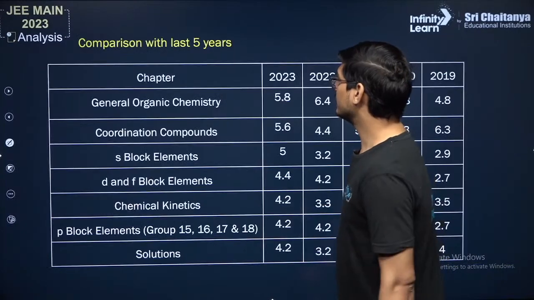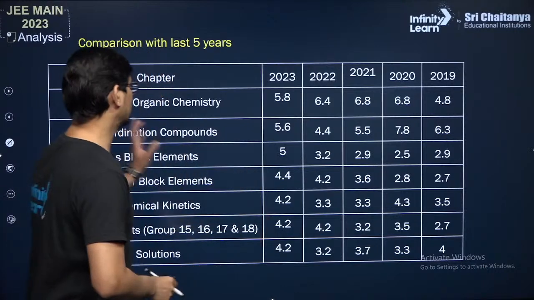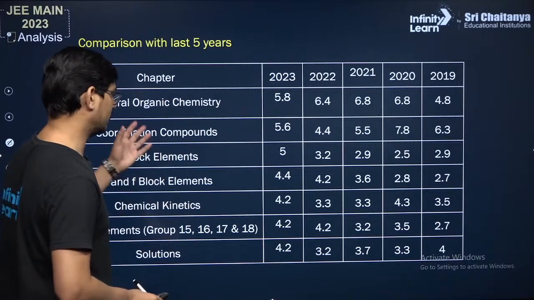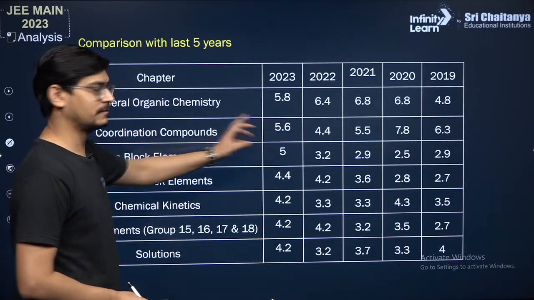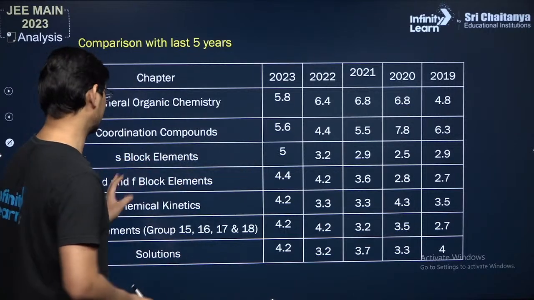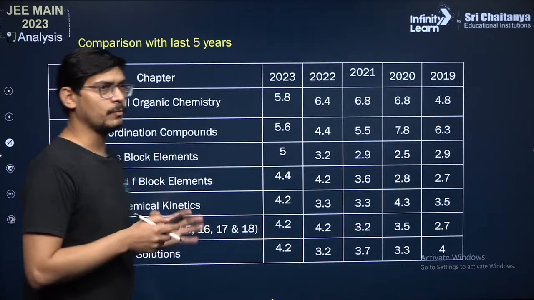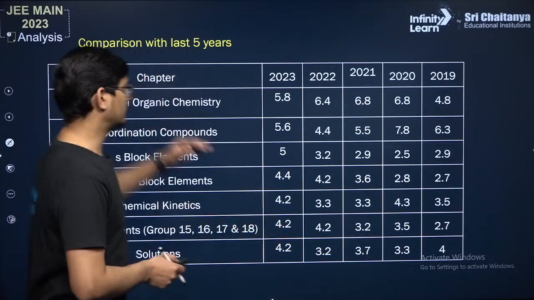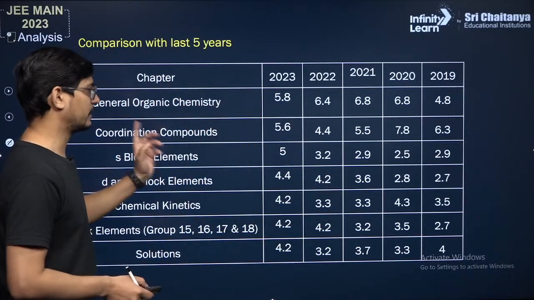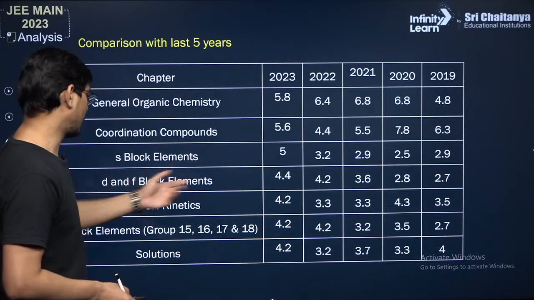If we compare with the last 5 years, this is the distribution. Approximately 6% of questions were asked from GOC, the maximum. And then 6% from coordination compounds, 5% from S block elements, 4% from D and F block, and 4% from chemical kinetics. So you can do one thing: start doing chapters from the top of this table. Finish GOC first, then coordination compounds, which is not a big chapter. Then S block elements, finish it.